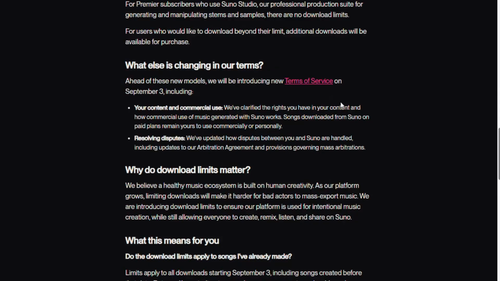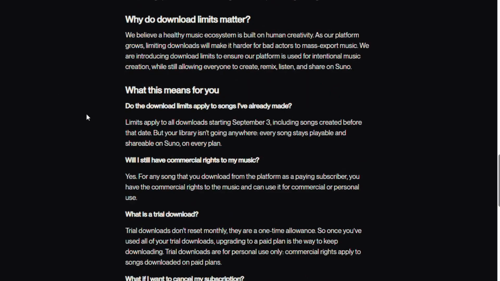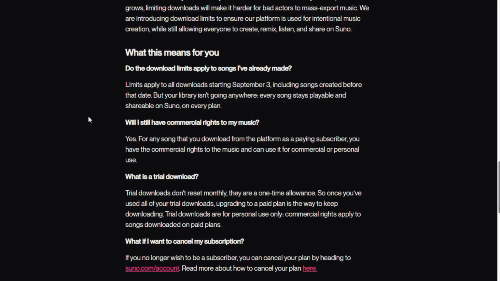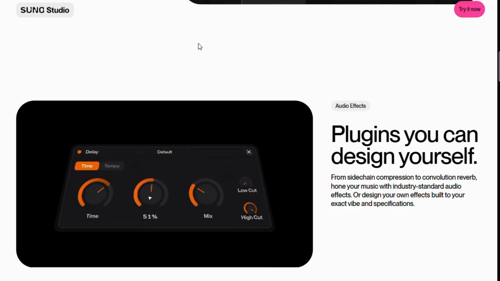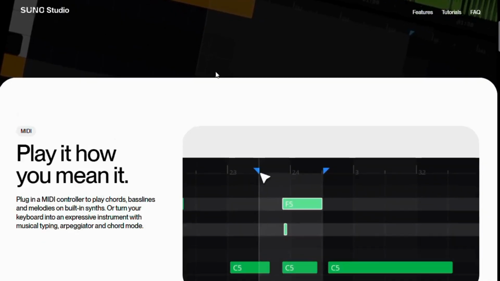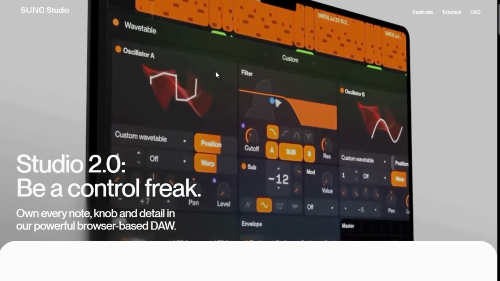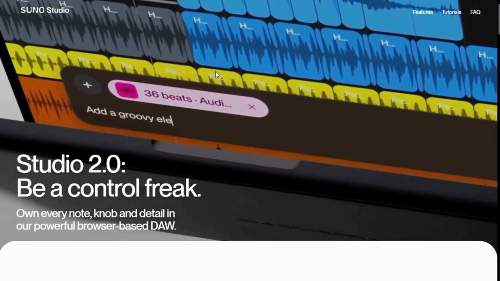So, what should Suno users do? If you have a large collection of songs you've created on Suno, the most important thing to understand is that September 3rd is the key date. The new download limits will apply from that date, including to songs you've already created. Your library will remain available, but the number of downloads you can make will depend on your plan. And at the same time, Suno is preparing a completely new generation of models that could significantly improve the quality, speed, and control of AI music generation. So this isn't just a small update. Suno is changing how its platform works, while also preparing what could be its biggest model upgrade yet. We'll have to wait for the new models to launch to see just how much better they actually are.